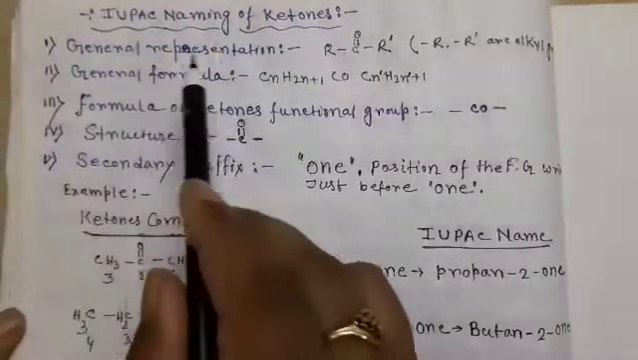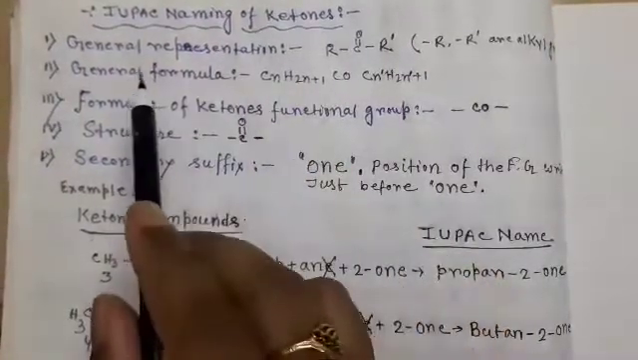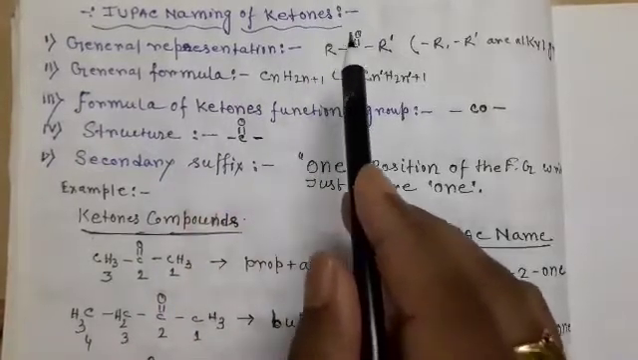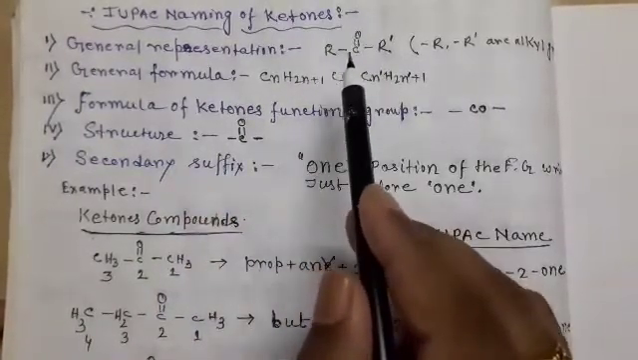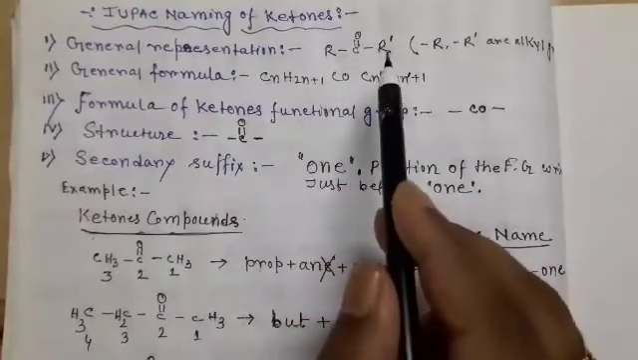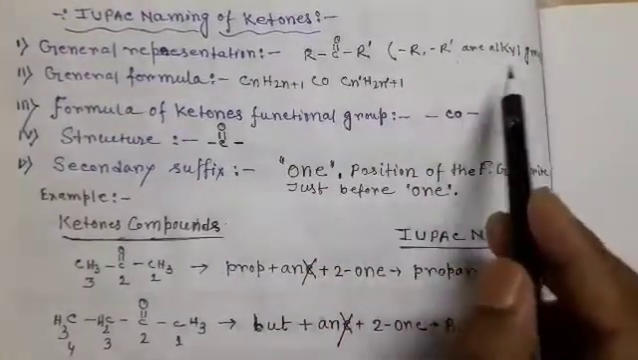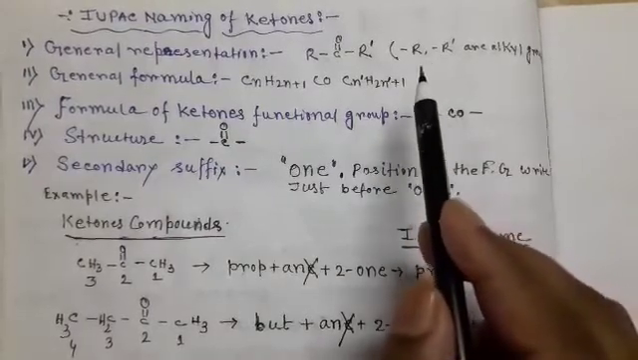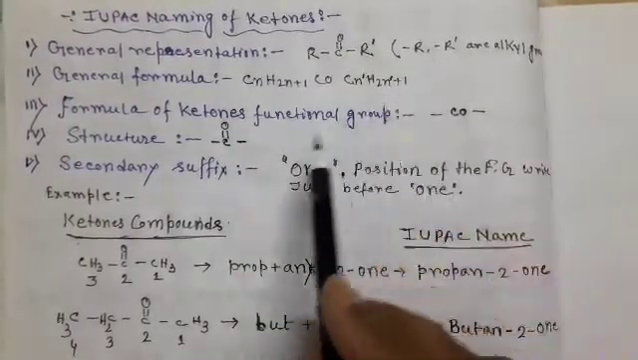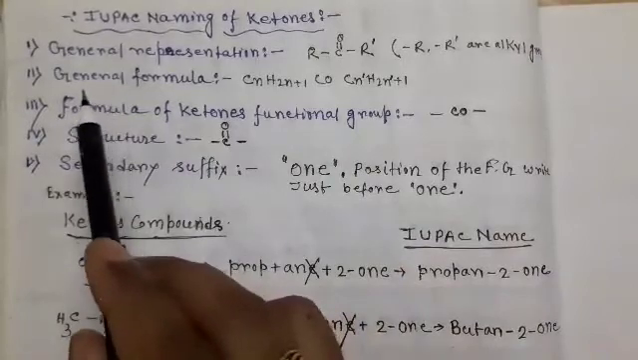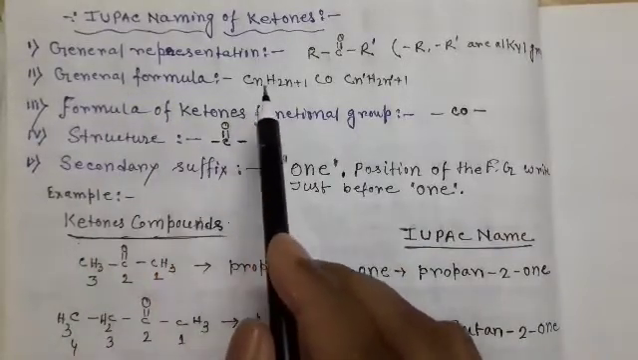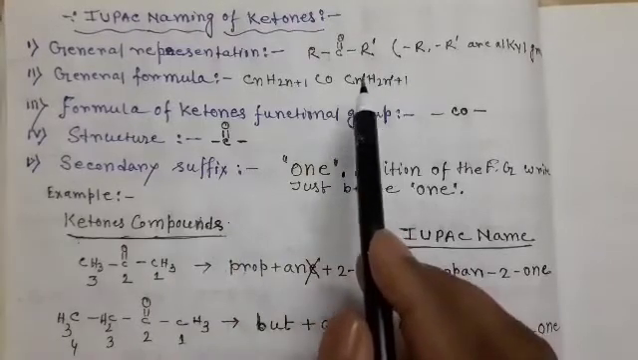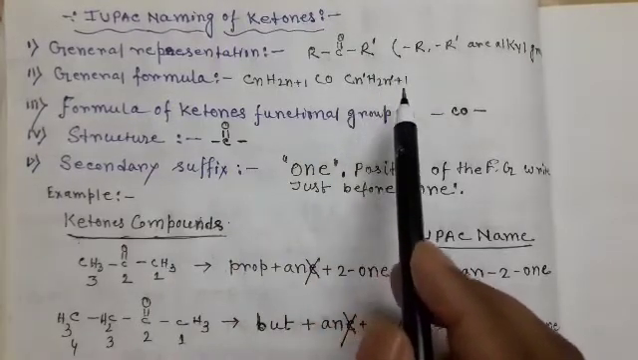Next, IUPAC name of ketones. The general representation is R, C double bond O, R'. Here one is R and the other is R'. R and R' are alkyl groups. They may be similar or different. And the general formula is CnH2n+1 CO Cn'H2n'+1.